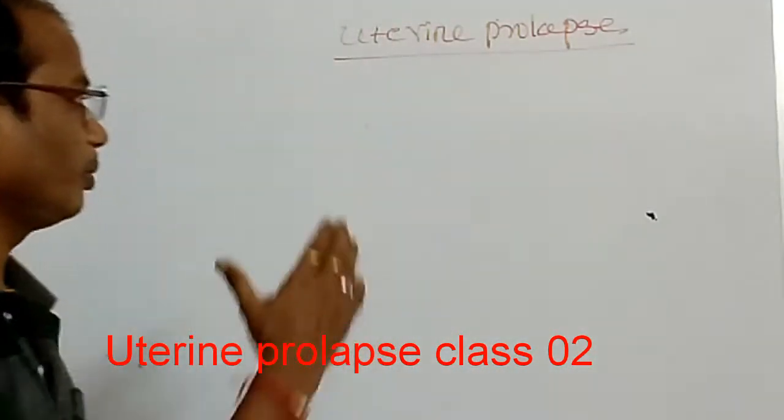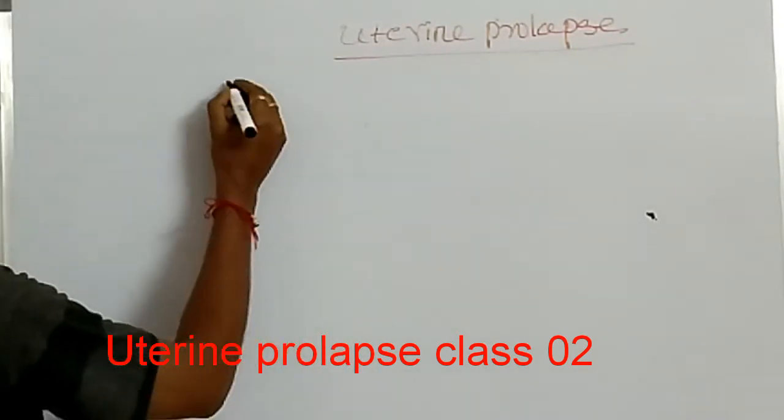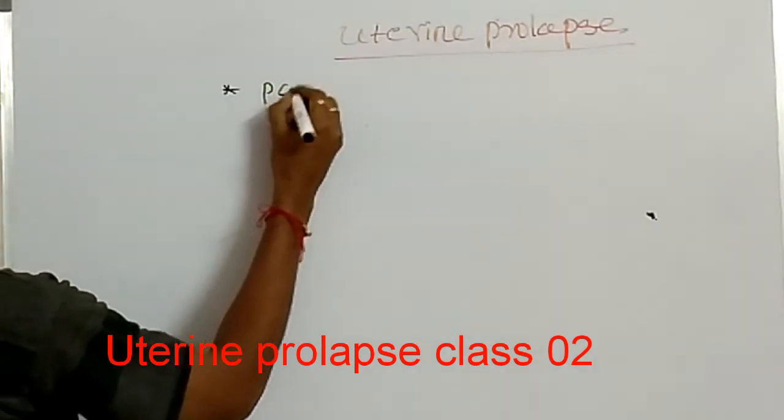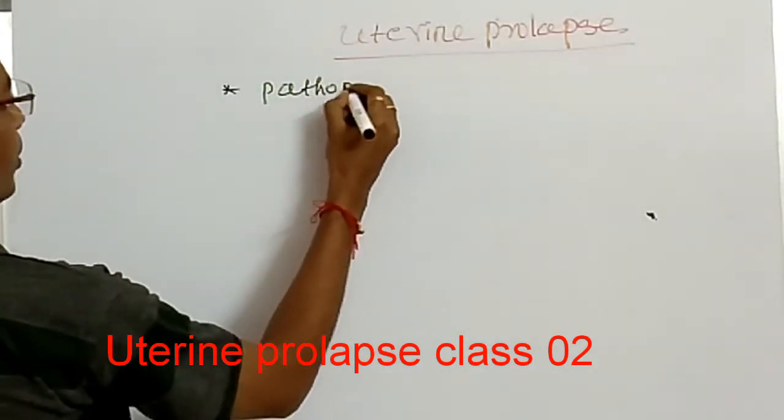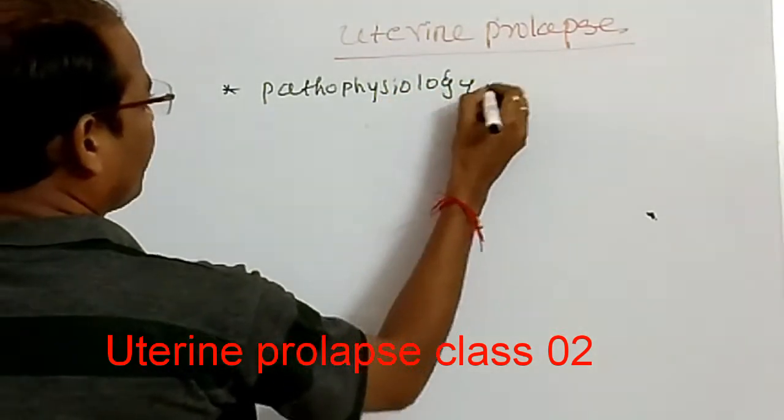Today we will discuss the pathophysiological condition of uterine prolapse. What happens in pathophysiology?